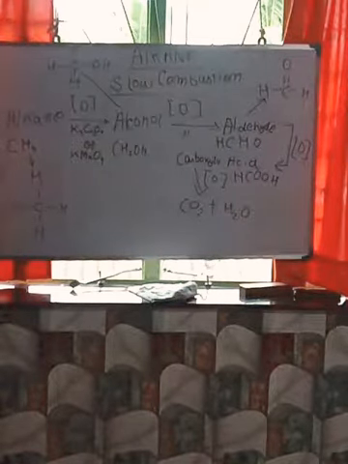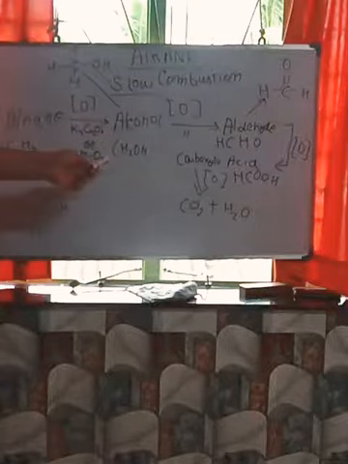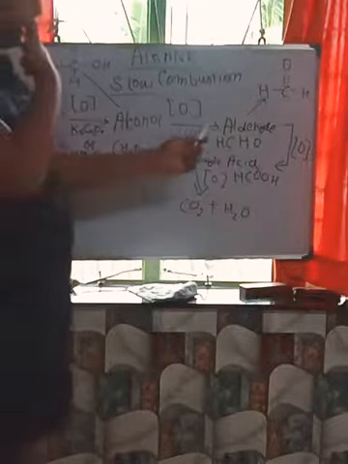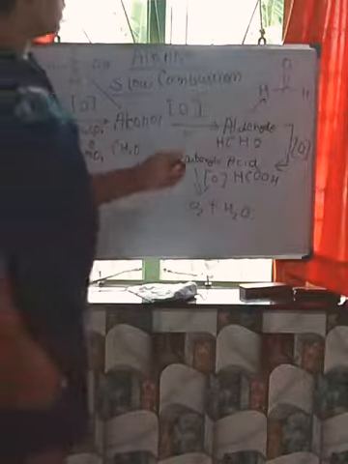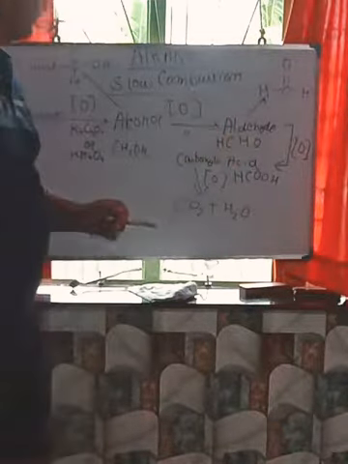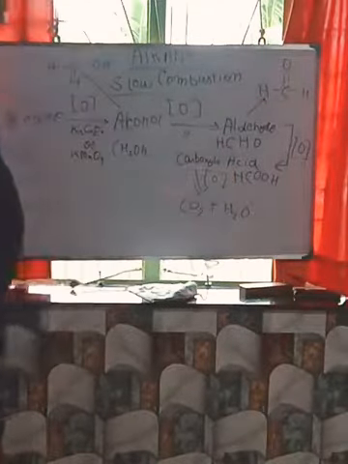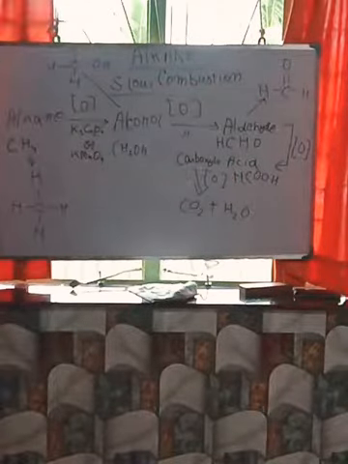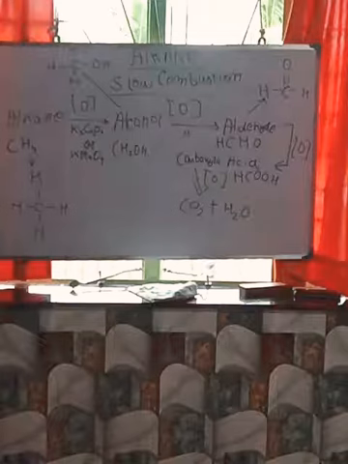In the alcohol structure, this is CH3OH. This one is the aldehyde structure. Now carboxylic acid, this one is HCOOH.